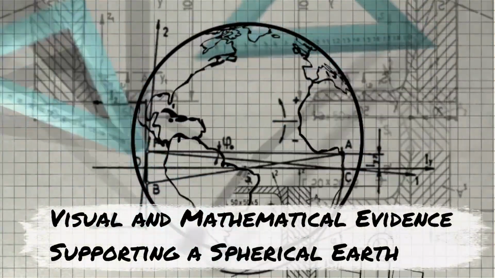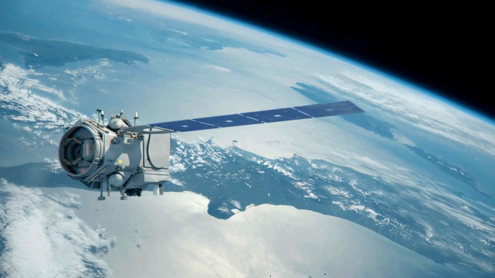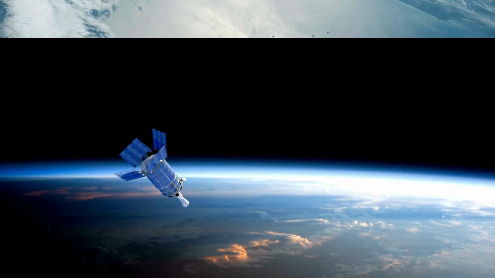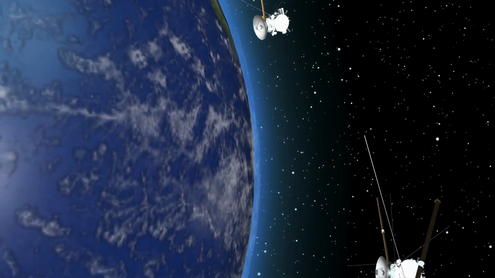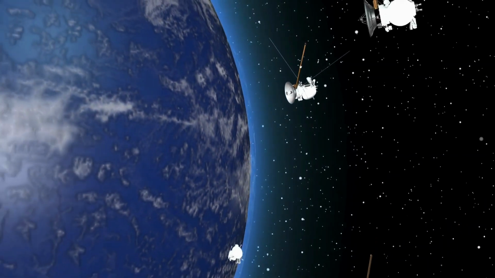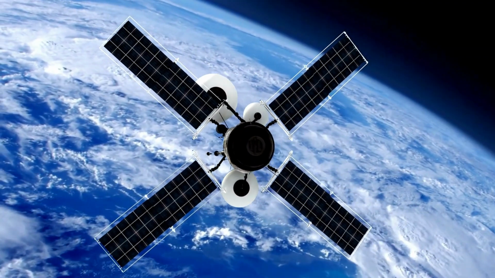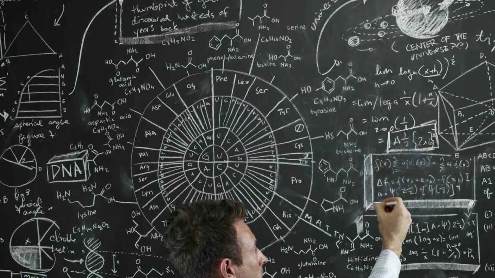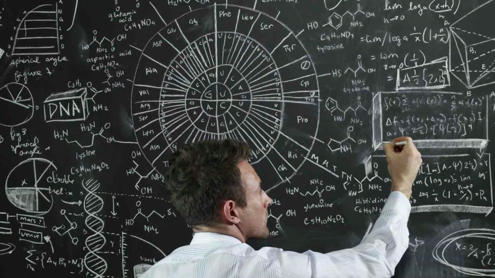Visual and mathematical evidence supporting a spherical Earth. One of the most compelling pieces of evidence for a spherical Earth comes from direct visual confirmation. Satellite images and photographs taken from space missions unequivocally depict the Earth as a globe, displaying its curved horizon in spherical shape. These images are not only profound because they offer a perspective unachievable from the Earth's surface, but they also eliminate the speculative nature of theoretical science with tangible, undeniable evidence.